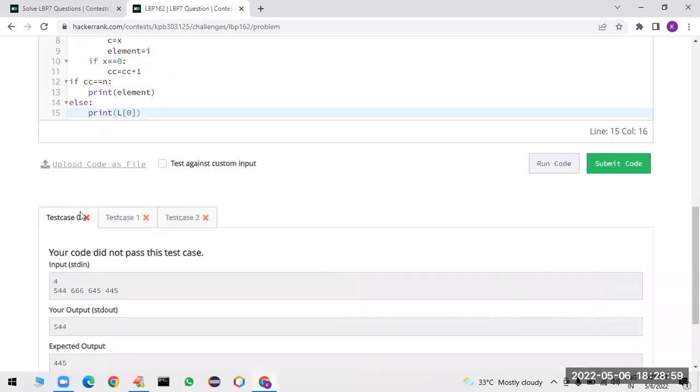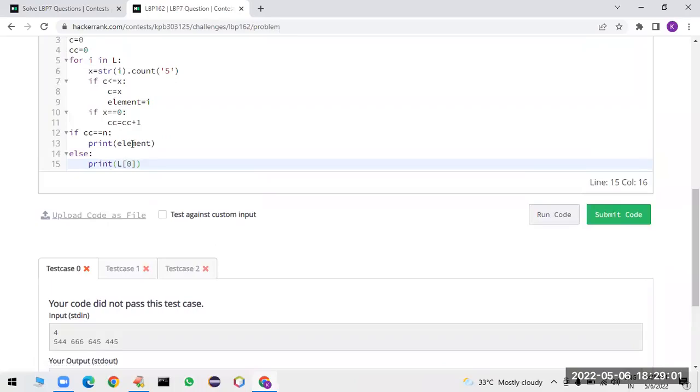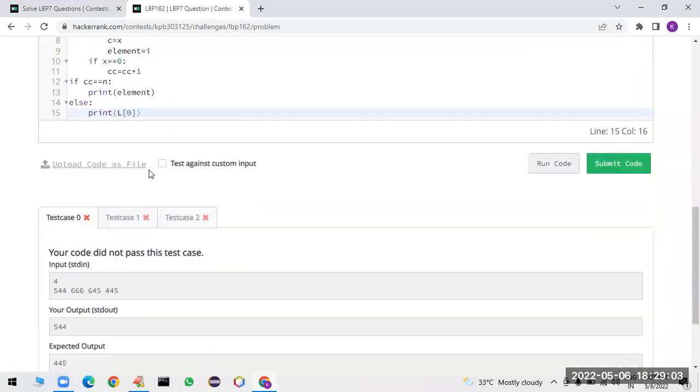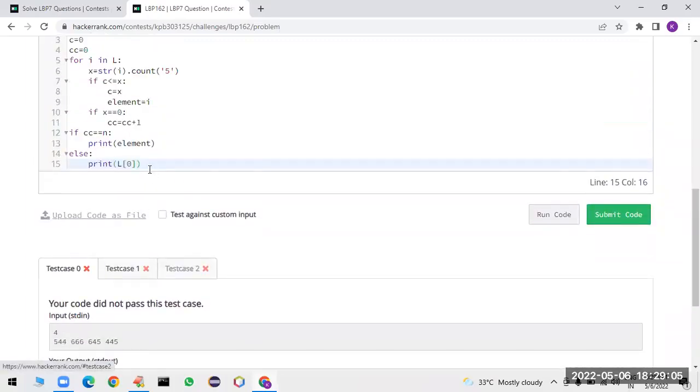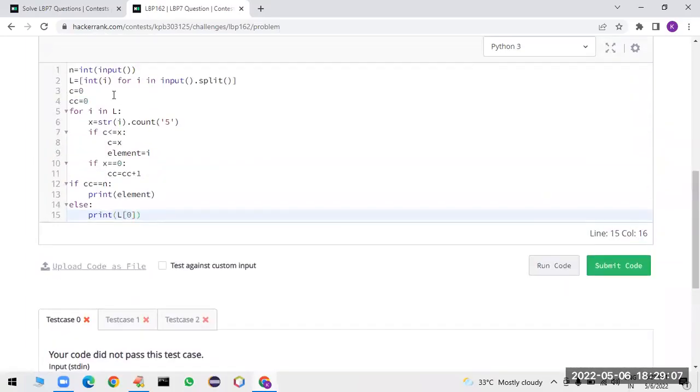Sir, it is not working. Maybe, what is the problem here? C is equal to element is equal to I am taking. If x is equal to 0, counter plus 1. If count is equal to element L of 0.